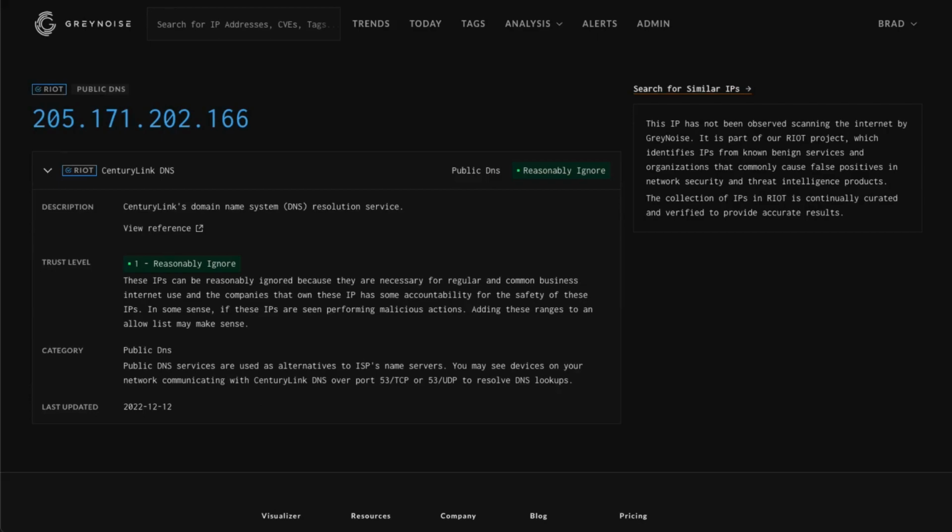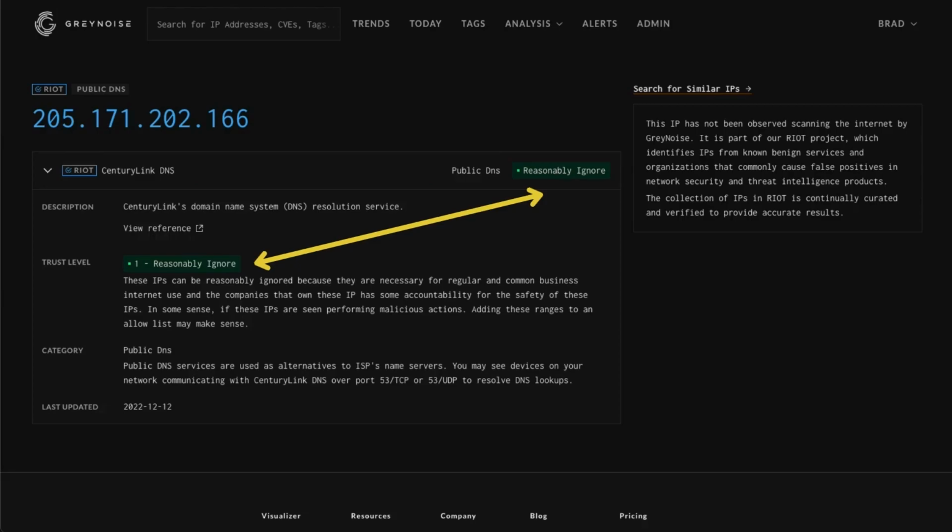By using the GreyNoise visualizer, I can start by entering an IP address that I would like to have more information about. Once I've searched that IP address, if it is exclusively within the RIOT dataset, the visualizer will take me to an IP details page that looks like this. You can see this page outlines the provider and category for this IP address. You can also see that the IP address is given a trust level of 1.